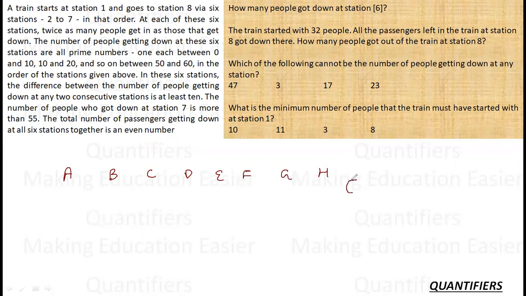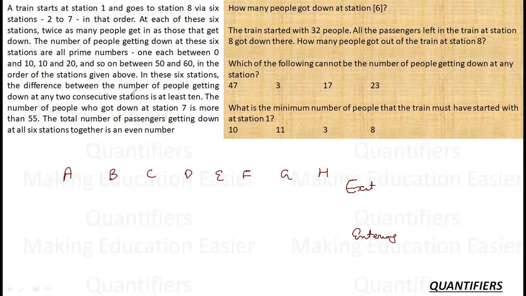There are some people who are exiting and then some people who are entering. Now it is also given that at each consecutive station, the number of people who get down is a prime number, between 0 to 10, 10 to 20, 20 to 30 and so on up to 50 to 60. All the numbers are prime.